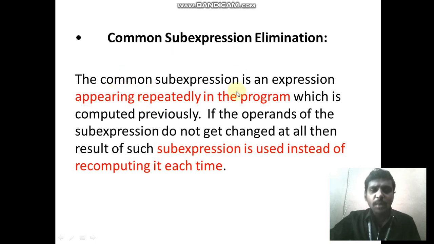So what is meant by common sub expression elimination? As I told you, an expression appearing repeatedly inside a program can be eliminated. The sub expression is used instead of recomputing it each time. So a repeatedly executed expression can be eliminated. The use is that it does not affect the output or input of the program, and we can reduce the code. That is common sub expression elimination.